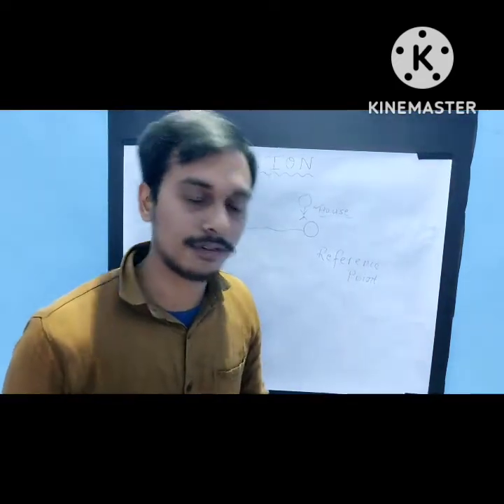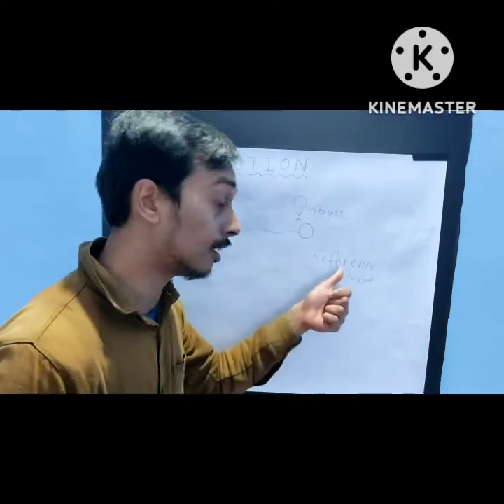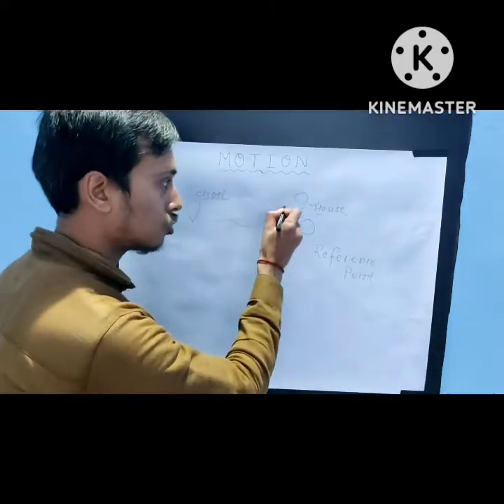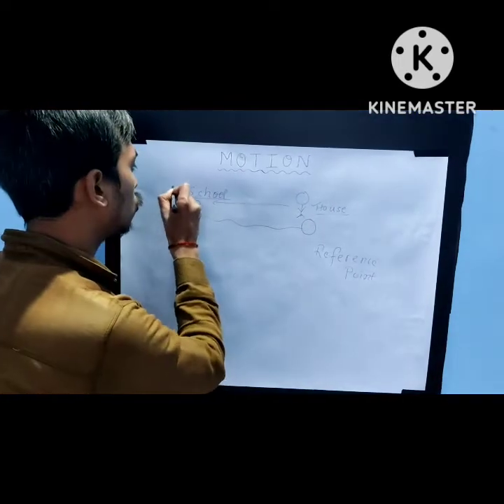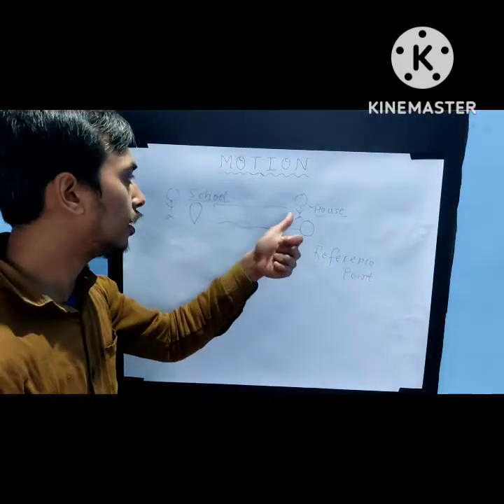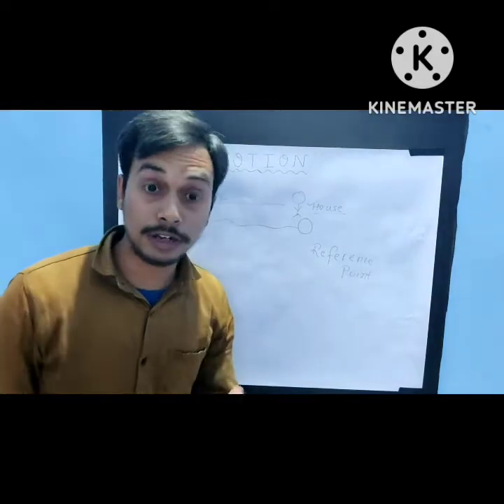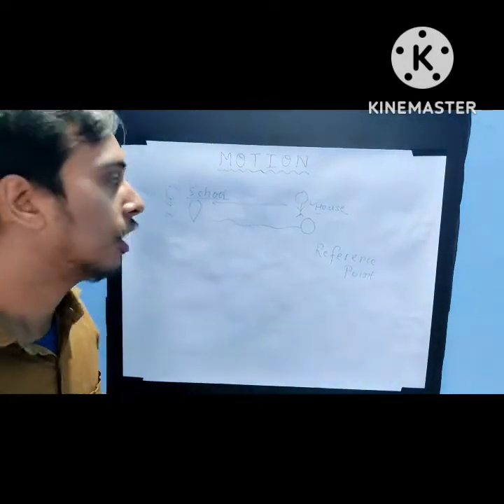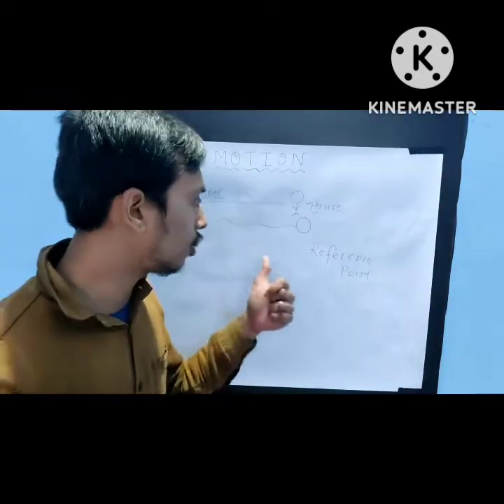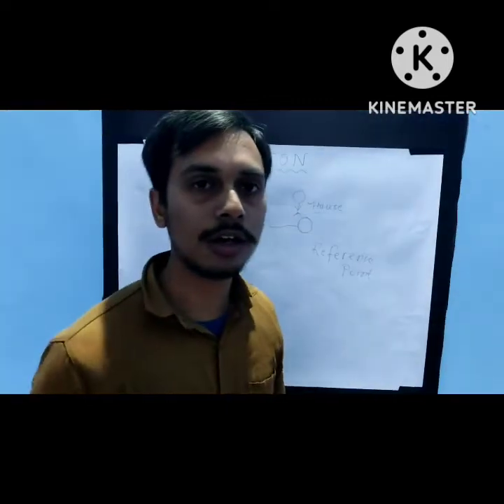So from here we can define that rest is defined as if a body does not move from its reference point, right? And if now this student starts moving and reaches the school, from the reference point this boy is moving towards school. So the definition of motion will be: if a body starts moving from reference point, the body is said to be in motion. So this was the first way to define rest and motion.